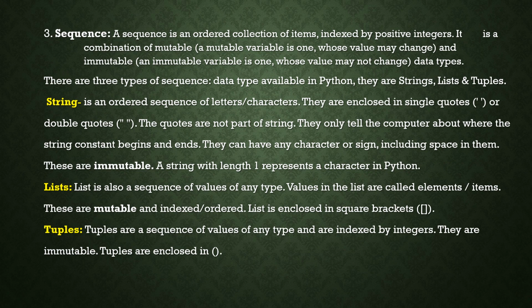Next, the third one is another data type, sequence. A sequence is an ordered collection of items indexed by positive integers. It is a combination of mutable and immutable data types. Mutable means we can change the content; immutable means it's not possible to change the content. There are three types of sequences available in Python: strings, lists, and tuples. So, what do you mean by string?